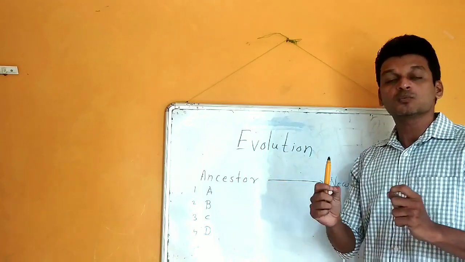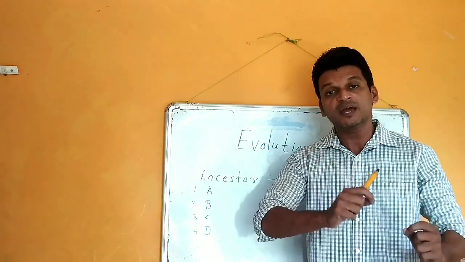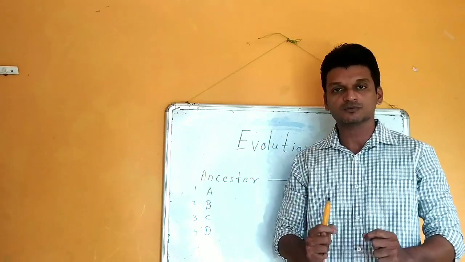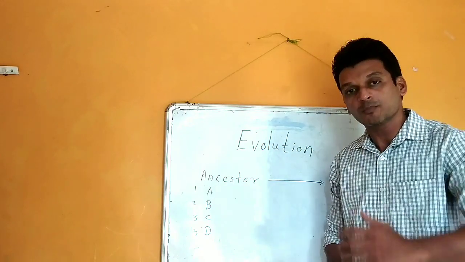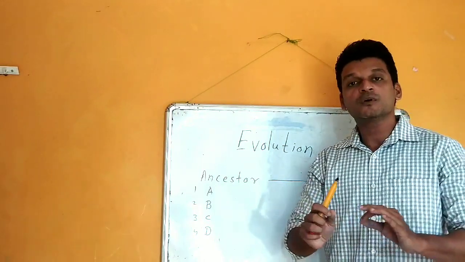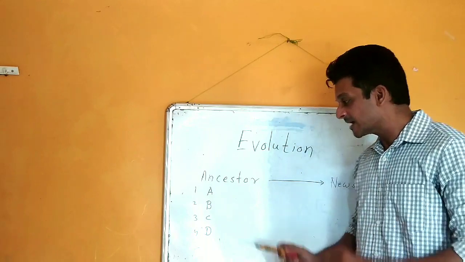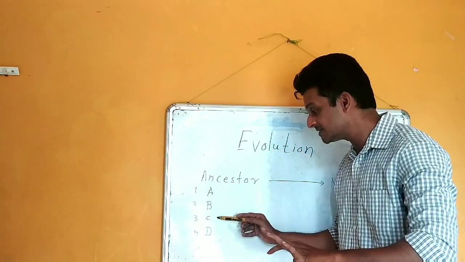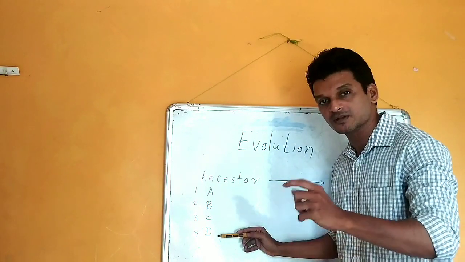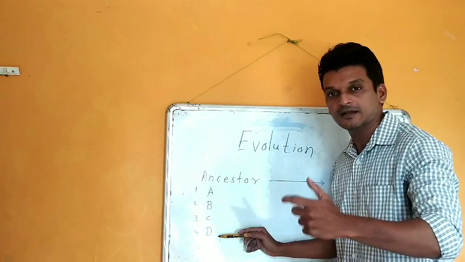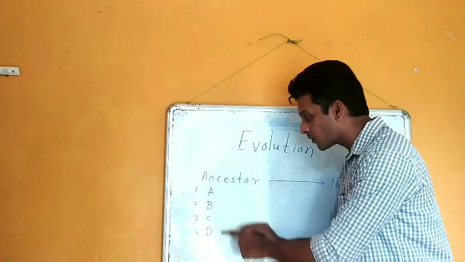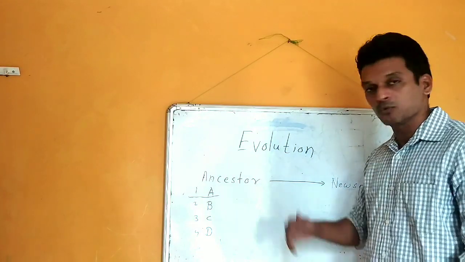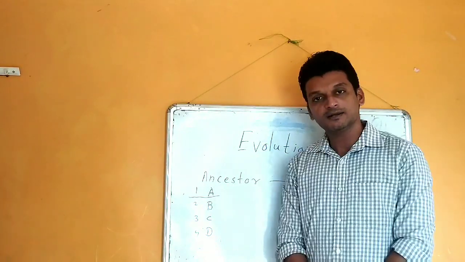Now the question is, what is the exact reason behind this evolution? What is the driving force behind this evolution? So to understand the need of evolution, let us take the example of cell phone companies. Let us consider that there are 4 different cell phone companies, A, B, C, D. I am saying cell phone companies, mobile handset making companies. Out of these 4 companies, today company A is at top position, and after that B, C and D.